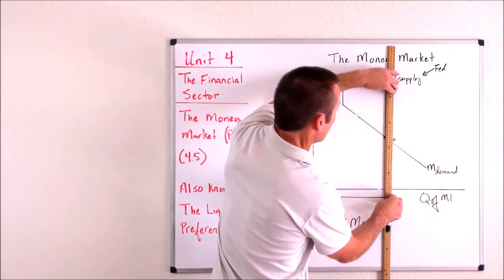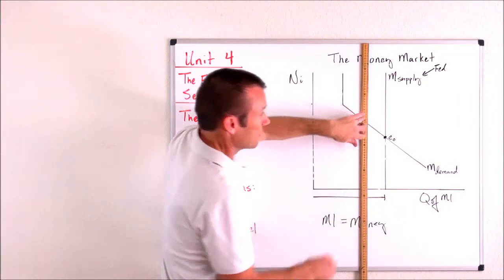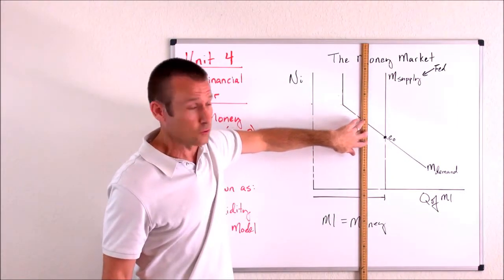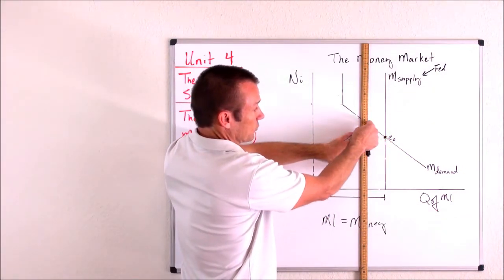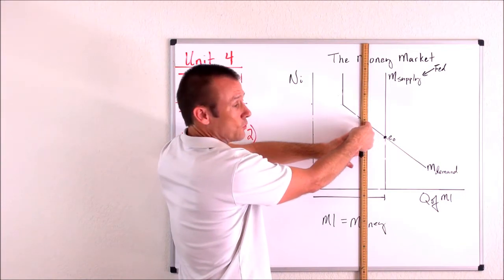So they do things to contract the money supply. So the money supply curve would shift to the left, and of course, that nominal interest rate would go from here to an intersection point right there. So imagine I have my new equilibrium right there.